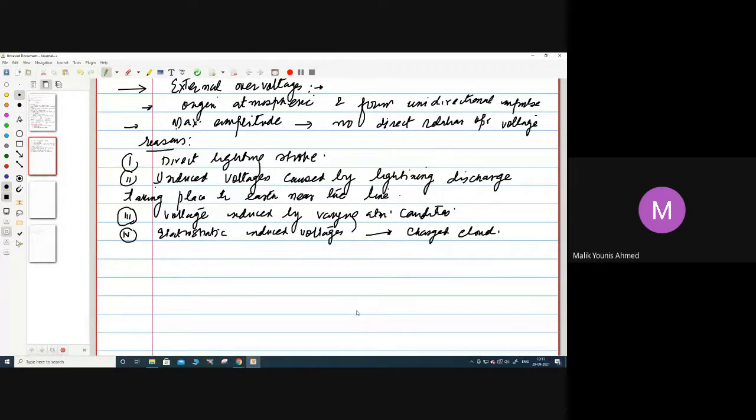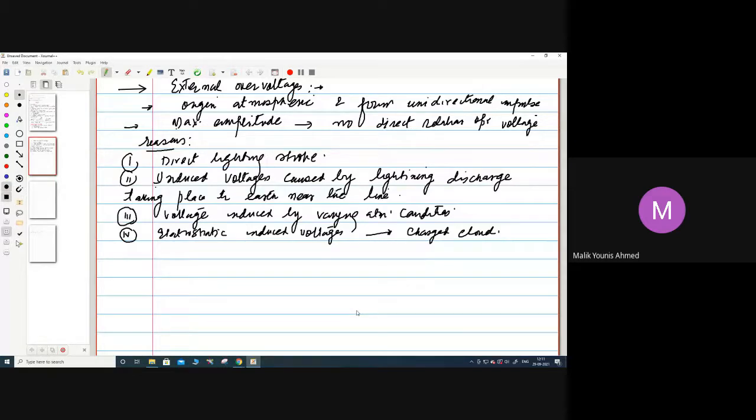When we talk about electrostatic, what is the meaning of electrostatic? Electrostatic deals with the phenomenon and properties of stationary charge, or very slow moving charge. That means it has no acceleration. I'll repeat it: it is a phenomenon in which the charge is stationary, not moving, or very slow moving.